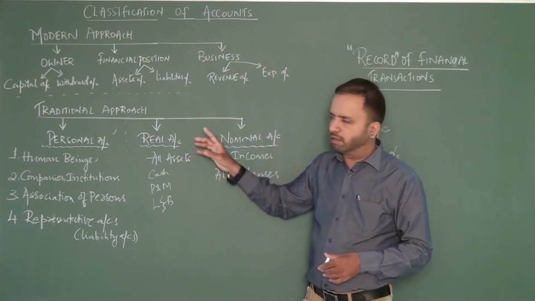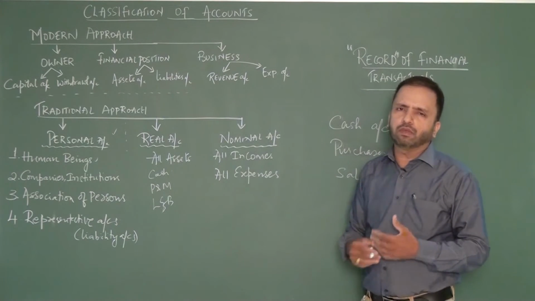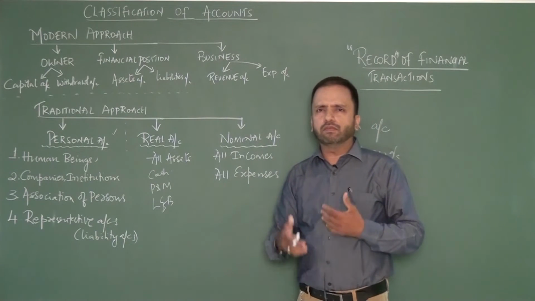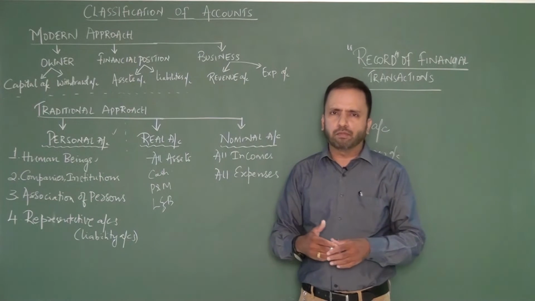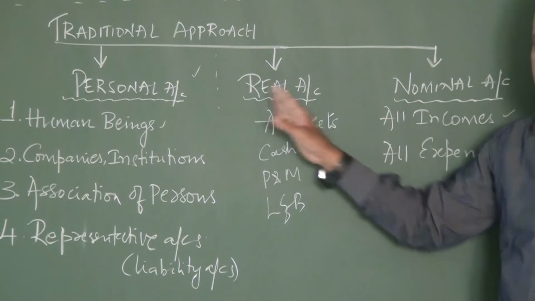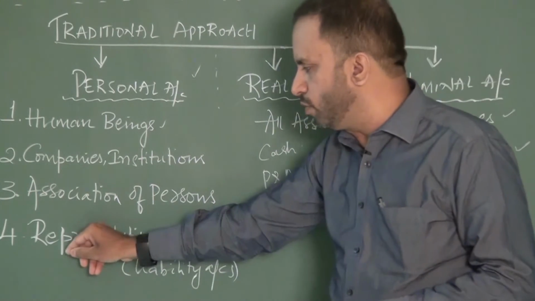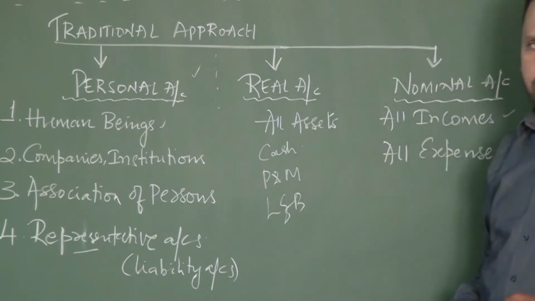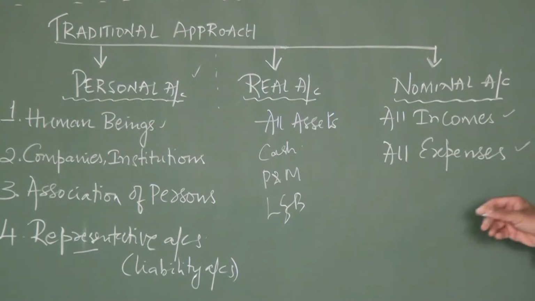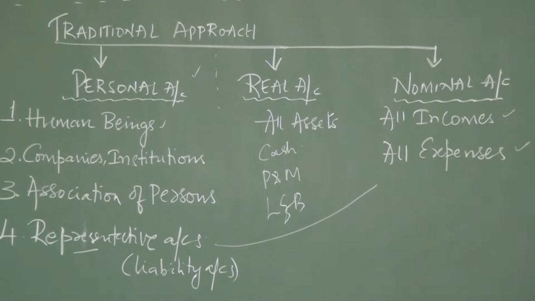And ultimately we have something called nominal account, because the moment we say business, we are talking about receiving some benefit, we are talking about giving some benefit. So I'm talking about all the incomes and all the expenses, right? So we can broadly classify them as personal, real and nominal. And then there is also a category in personal account which I already told you, called the representative personal account. There's a very thin line of difference between representative personal account and the expenses account.